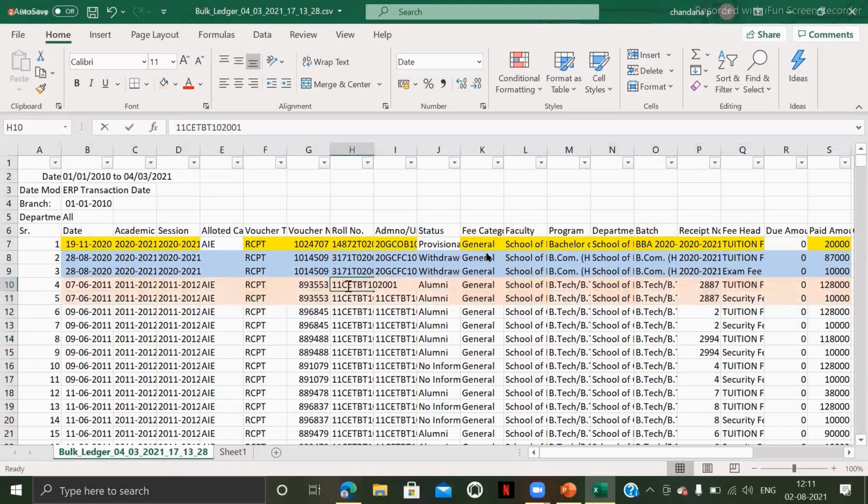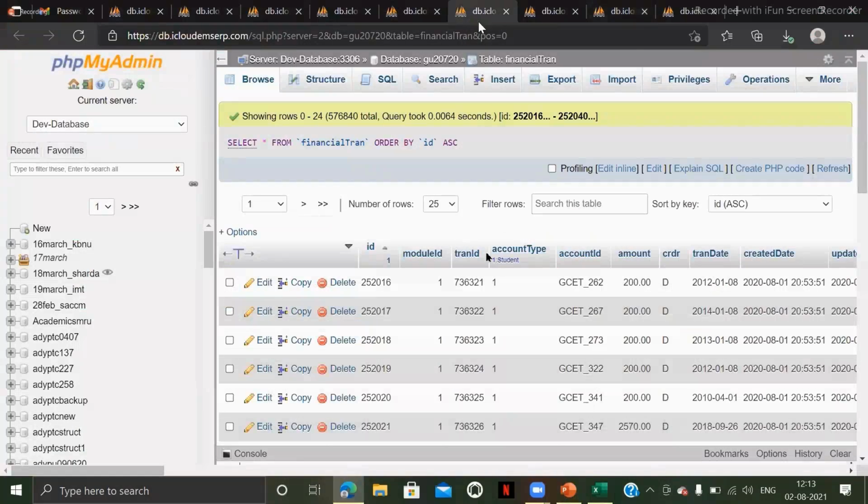You can see the roll number, 11 CET 201, 2001. So this is another one, 1001. Again here, 1,28,000 plus 10,000, 1,38,000, will be stored in the parent tables. And 1,28,000 and 10,000, with respect to fee heads, will be stored in the child tables. That will be the case here as well.